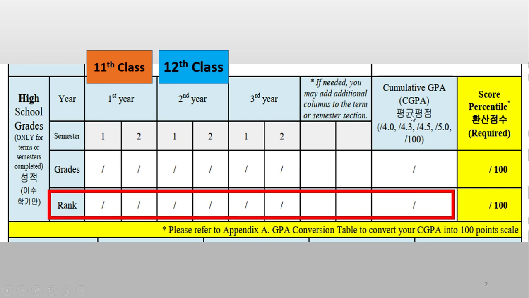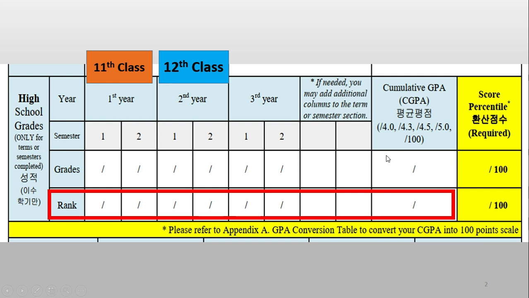Here is the major thing that you need help with. You will calculate the percentage. For example, you have marks out of 550 in 12th class, and first year class again 550. So your total marks will be 1100 and your marks are, for example, 990, right? So you will calculate the percentage: 990 multiplied by 100 divided by 1100, and whatever the percentage is, you will write it here out of 100, right?